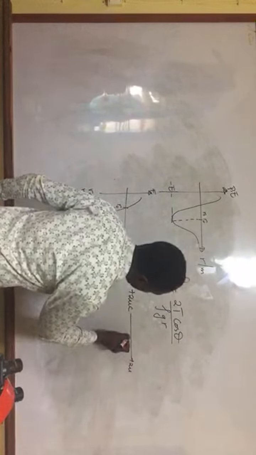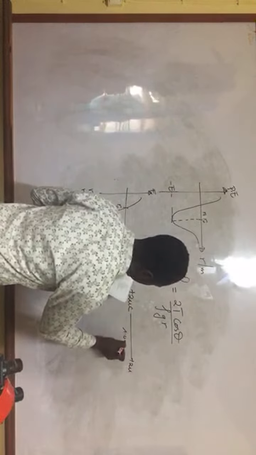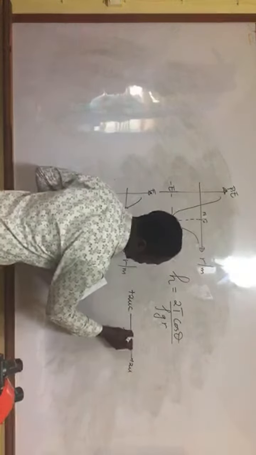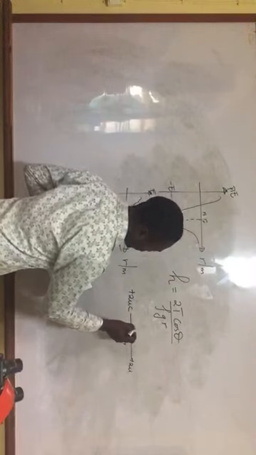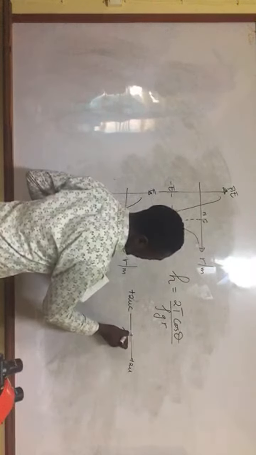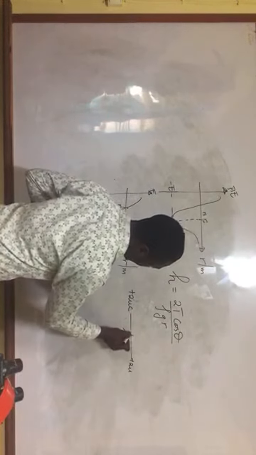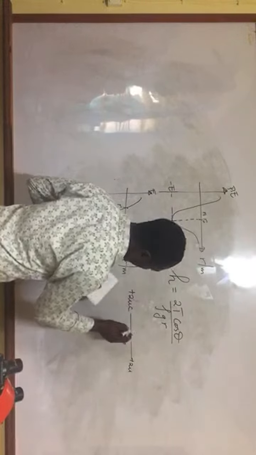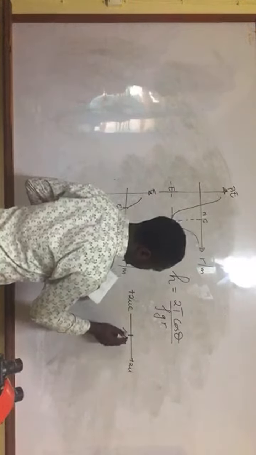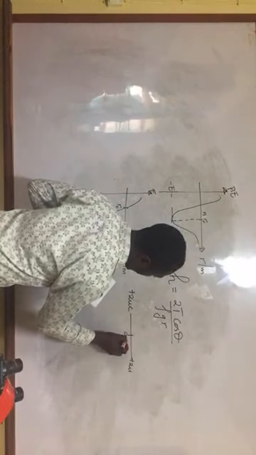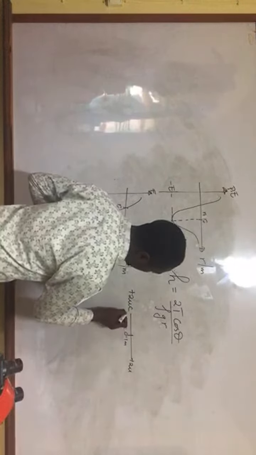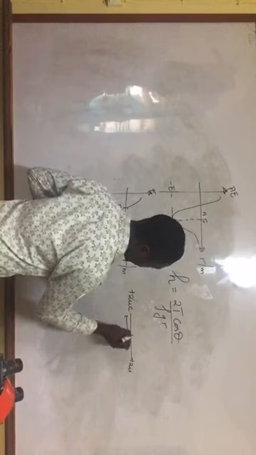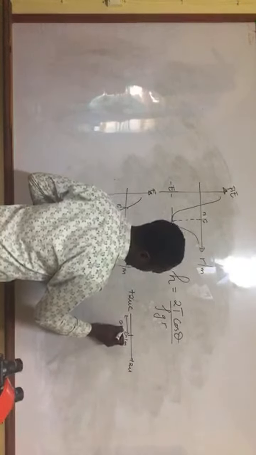The distance separating them is, sorry, this one was 0.1 meter. So at the midpoint, if you place a test charge, the distance from here to each of them is going to be 0.05 meters.